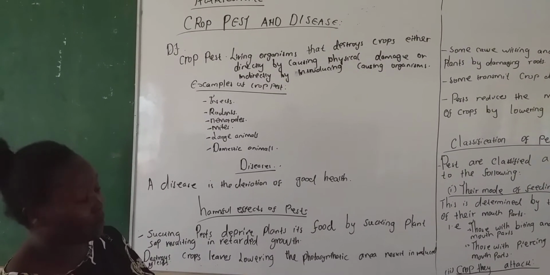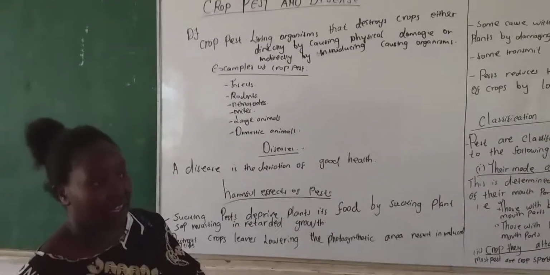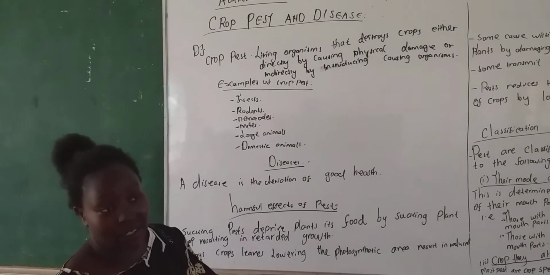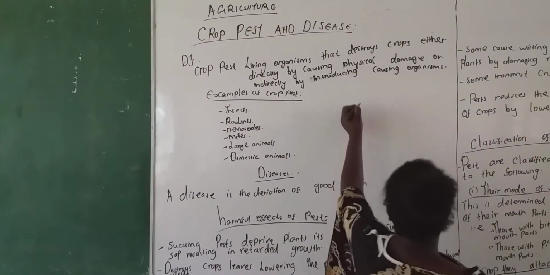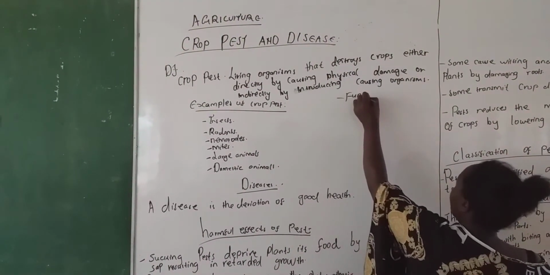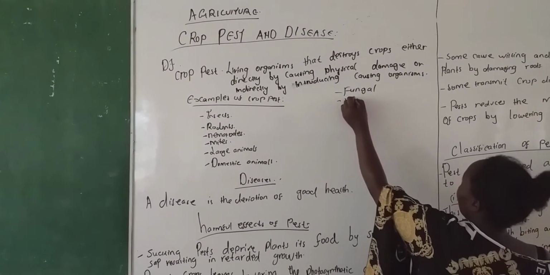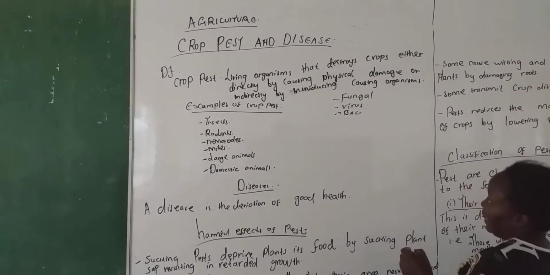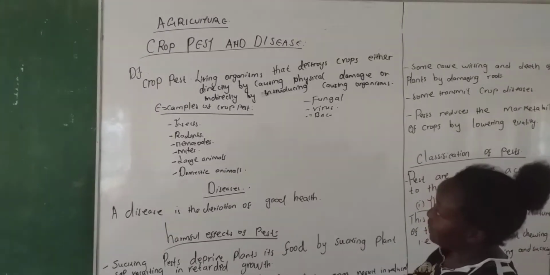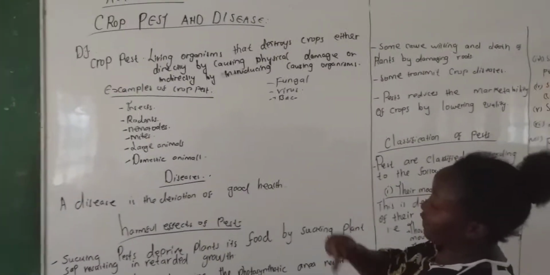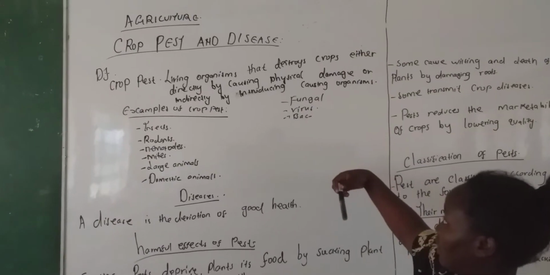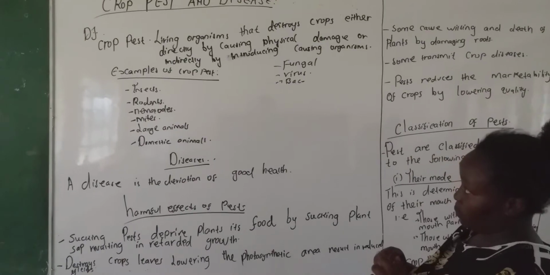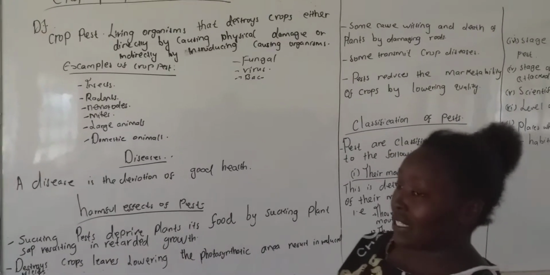Now, when I talk about pathogens, I mean we have fungi or fungal diseases, we have viruses, and we have bacterial pathogens. So we say a crop pest may attack the crop indirectly by introducing pathogens to the crops. We have examples of a crop pest, and we have insects.